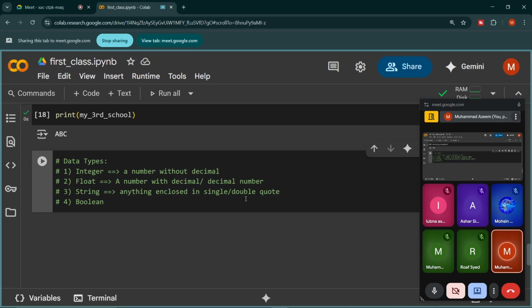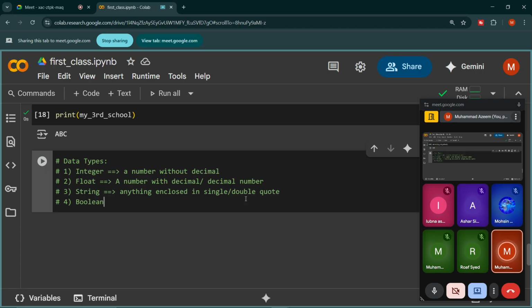If we write a word, sentence, symbol or paragraph, we have to enclose it in single or double quote. A string is not limited to words or sentences. If we enclose any number, integer or float, in single or double quote, it will also be considered a string.